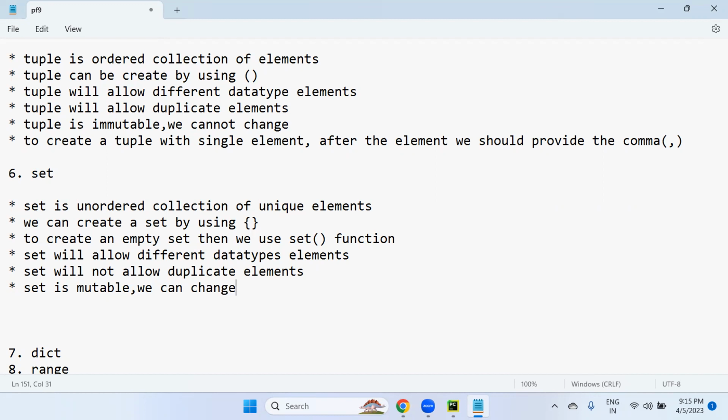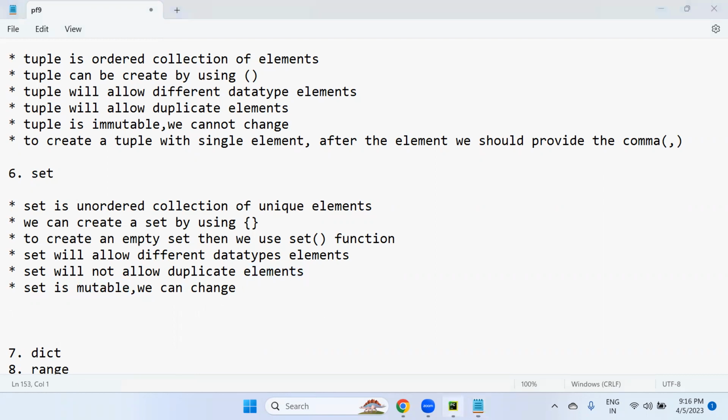So these are all the rules and regulations about set. Set is an unordered collection of unique elements. We can create a set by using flower brackets. But to create an empty set, that means a set with no elements, don't use empty flower brackets. It leads to a dictionary. We have to use the set function only. Set will allow different data type elements. Set will not allow duplicate elements. Set is mutable. We can change.